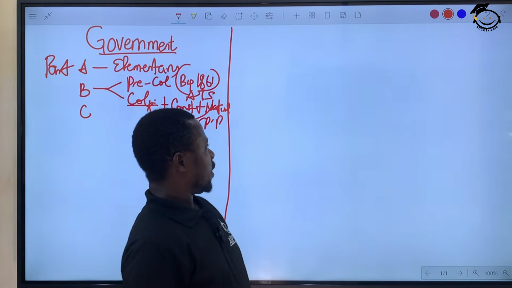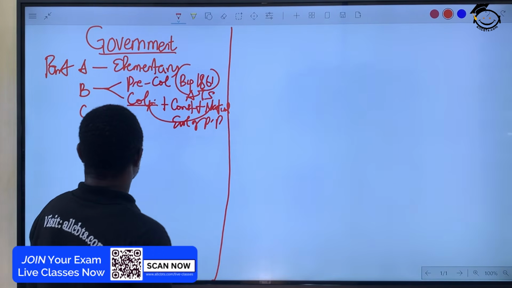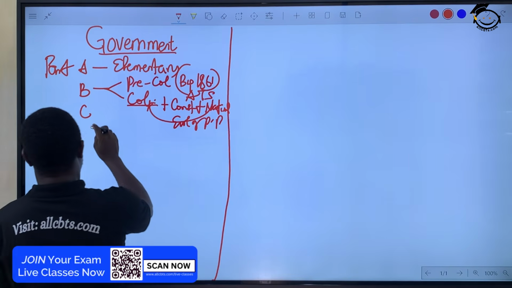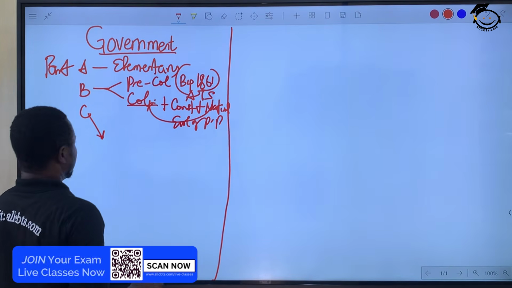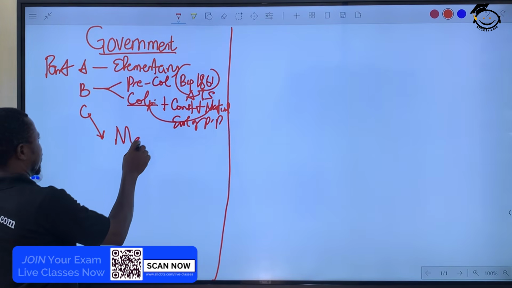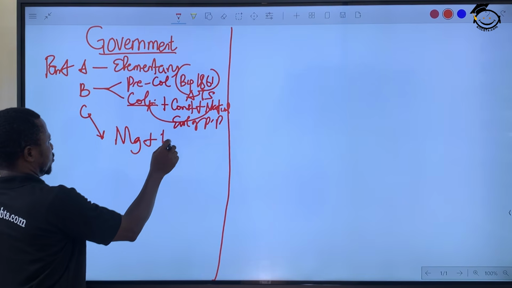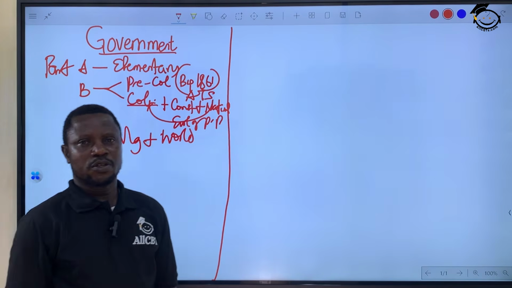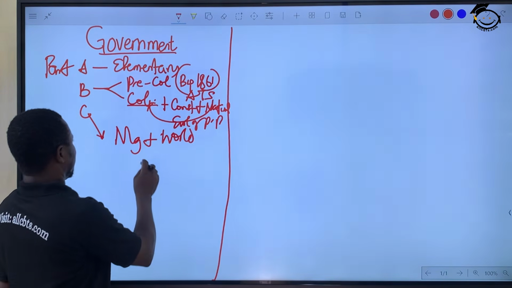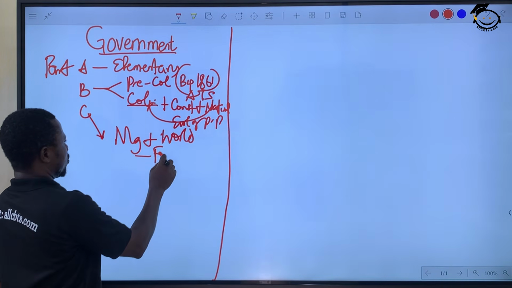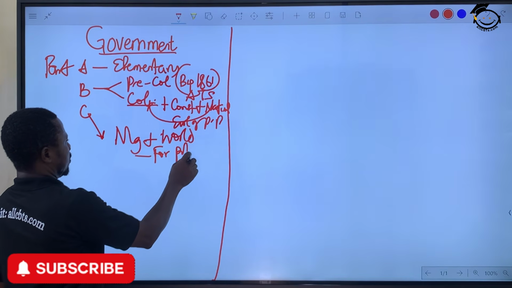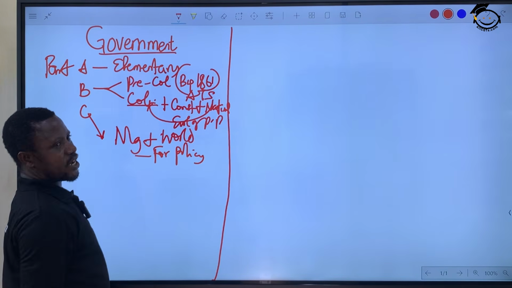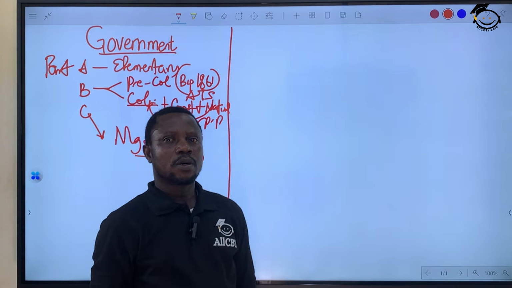Okay? And then we are expected to go to Part C. Your Part C is Nigeria and the world. Which means you look at Nigeria and its foreign relations. Here we have what they call foreign policy, how Nigeria relates to other countries, alright?